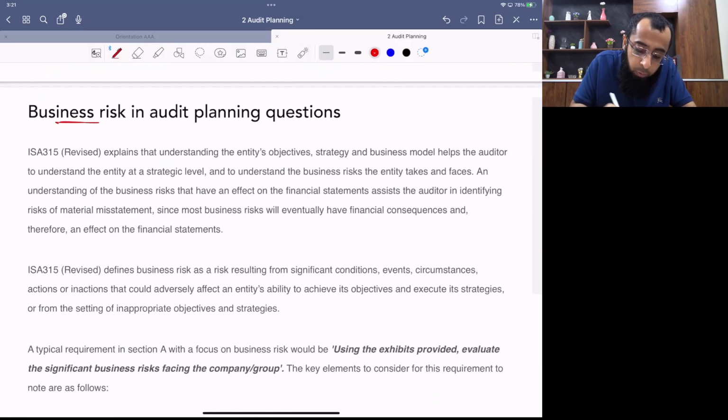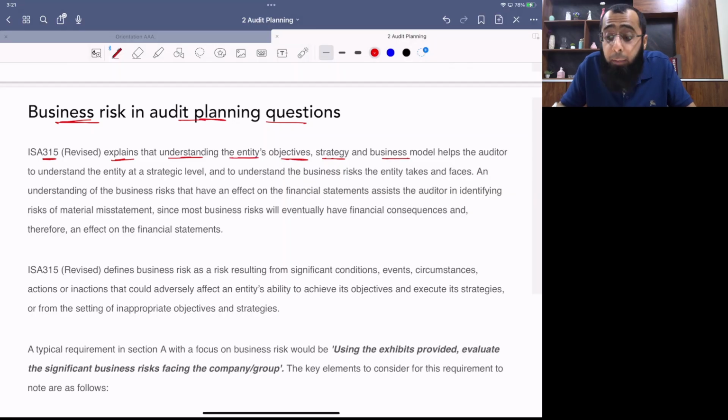Now here he gets focused on business risk in audit planning question. ISA 315 explains that understanding the entity's objective, strategy, and business model helps the auditor to understand the entity at a strategic level and to understand the business risk the entity takes and faces.